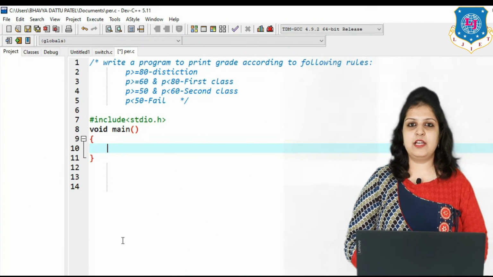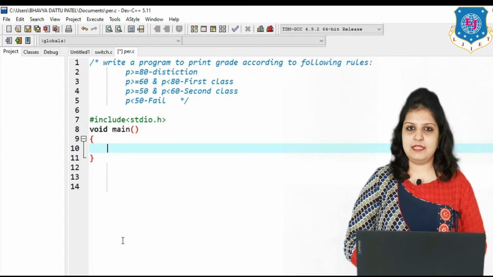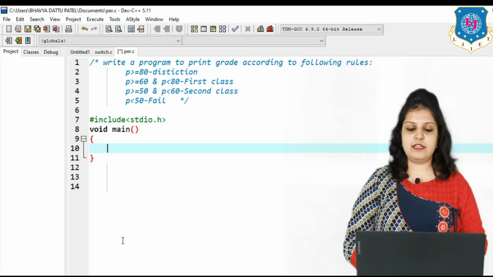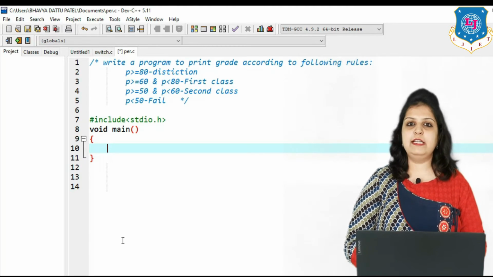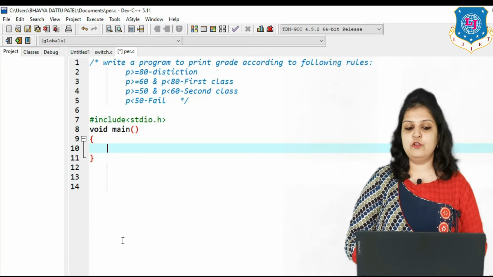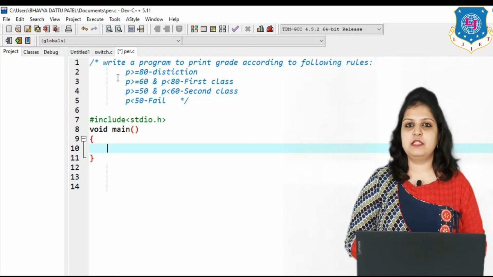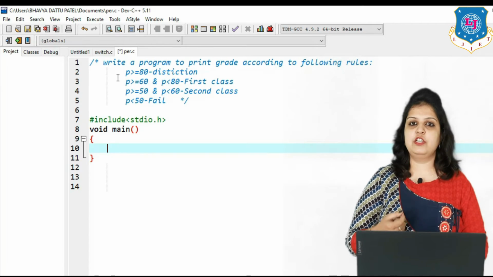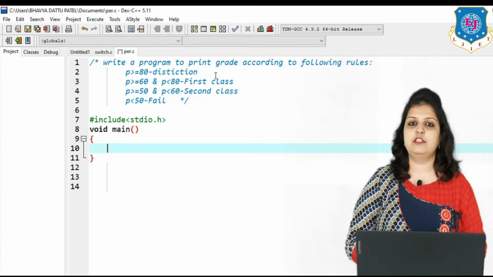Welcome to the practical session. Let's see another example using the else if ladder. Write a program to print grade according to the following rules. First of all, P indicates percentage. If your percentage is greater than or equal to 80, then just print the message distinction.